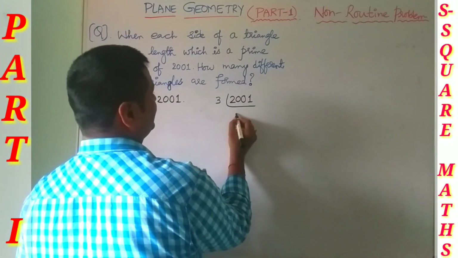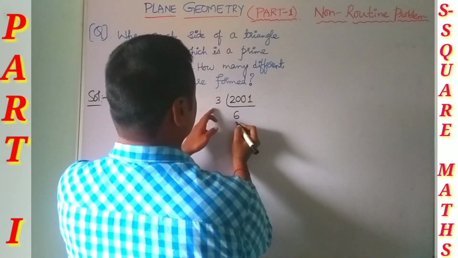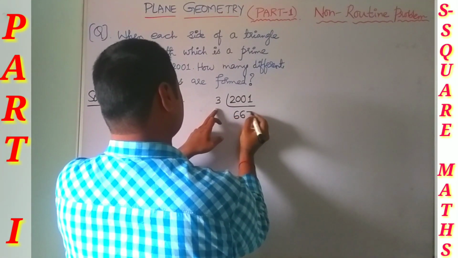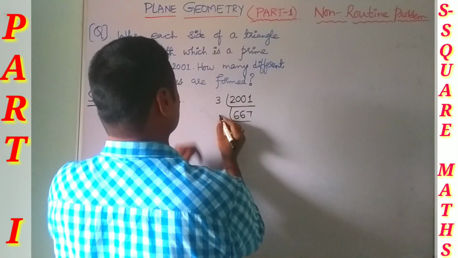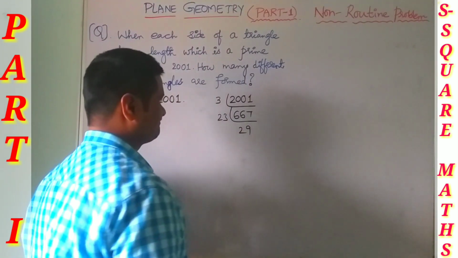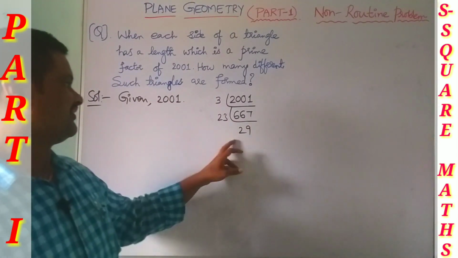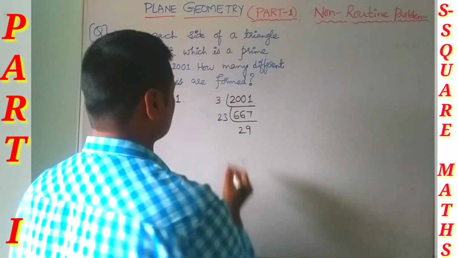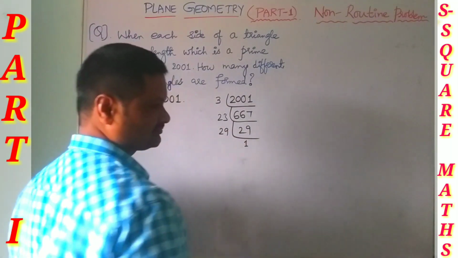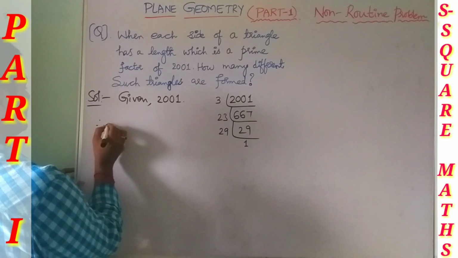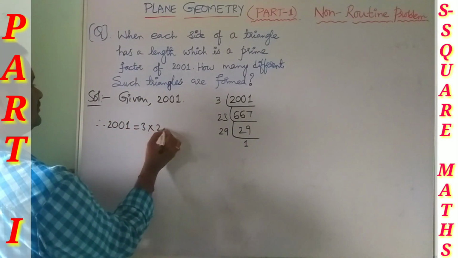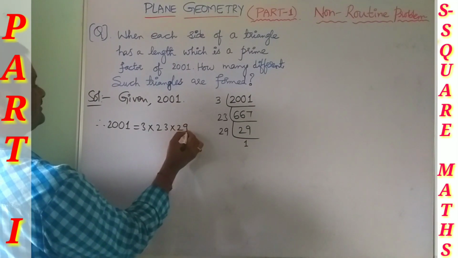So 2001 divided by 3 is 667, and 667 is 23 times 29. Since 29 is a prime number, you have to stop. Therefore the prime factorization of 2001 is 3 into 23 into 29.